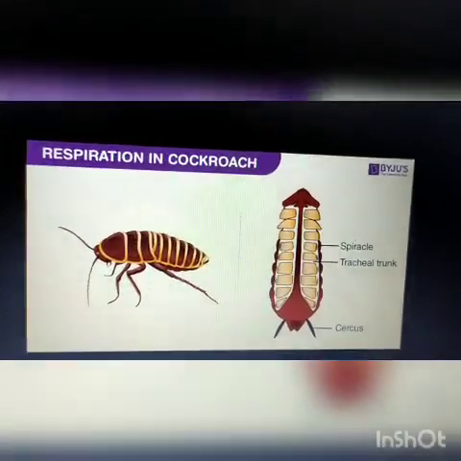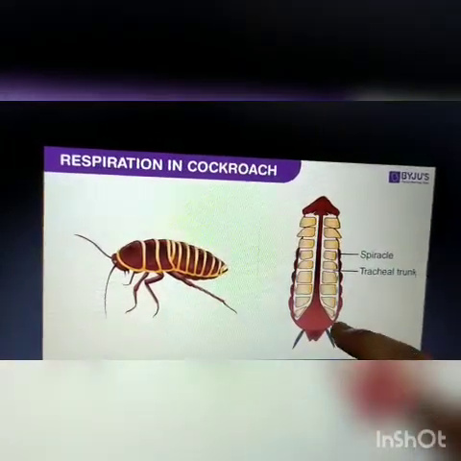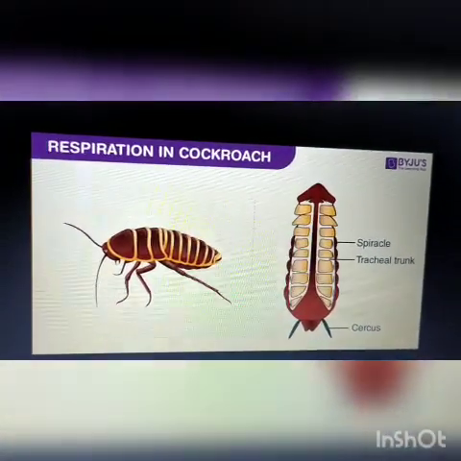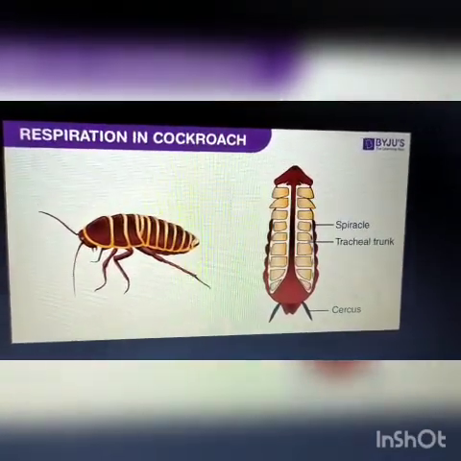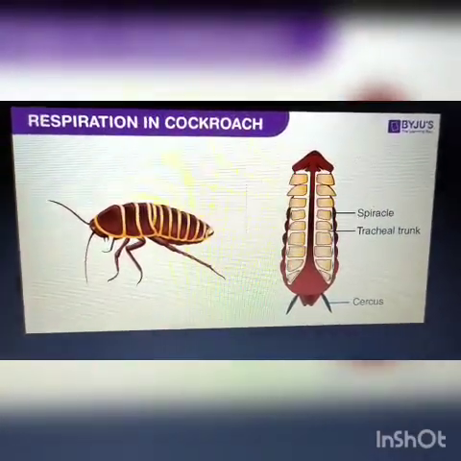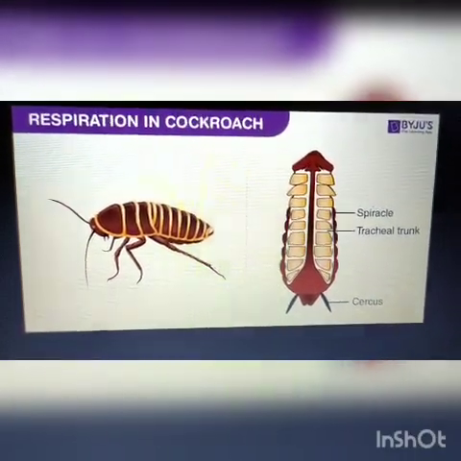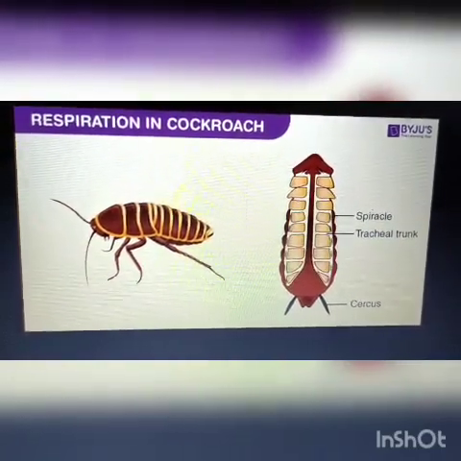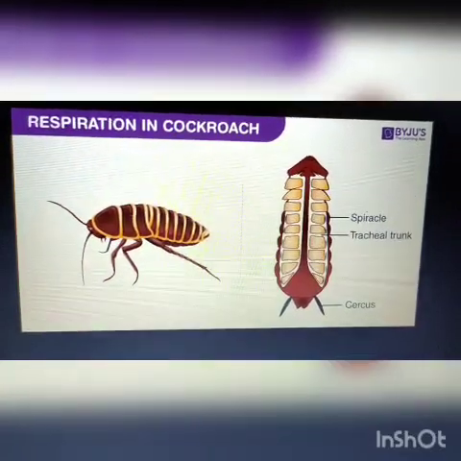And this air passes into a network of air tubes to other parts of the body. So in this way, insects breathe. Okay. Now tell me children, what are spiracles? Yes, spiracles are the small holes on the body of insects which help them to breathe. Okay.